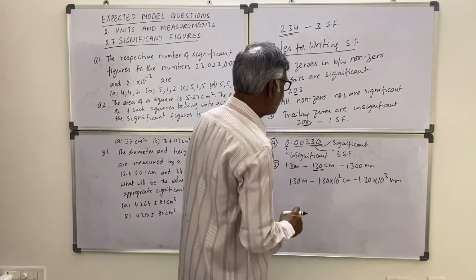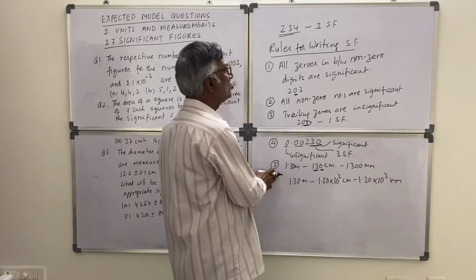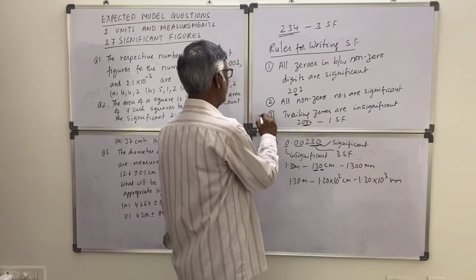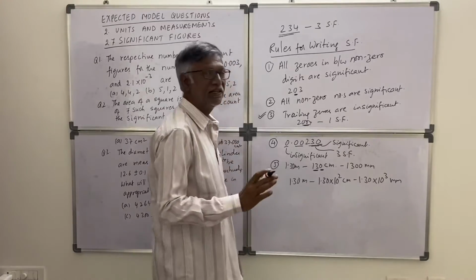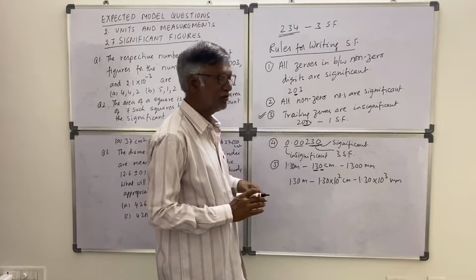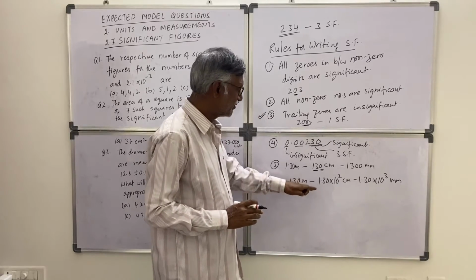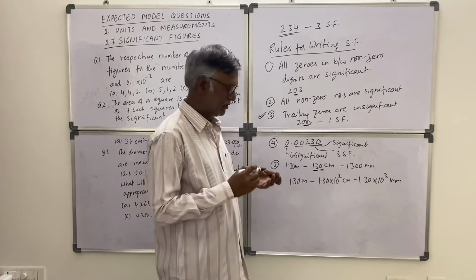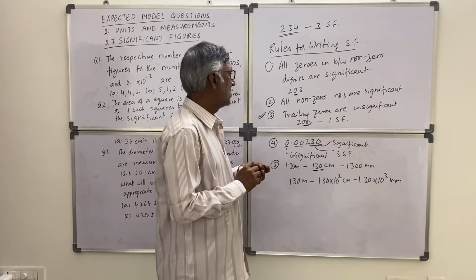This is important. If scientific notation is not used, then the trailing zeros are insignificant rule will prevail. If in scientific notation they write the number, this is the rule. Okay. So now let us check.